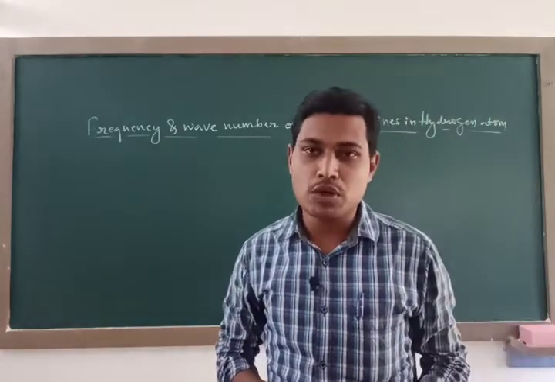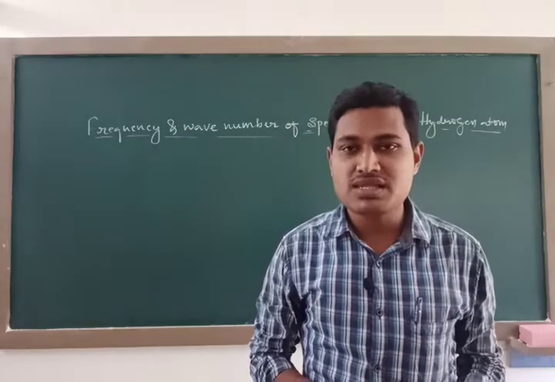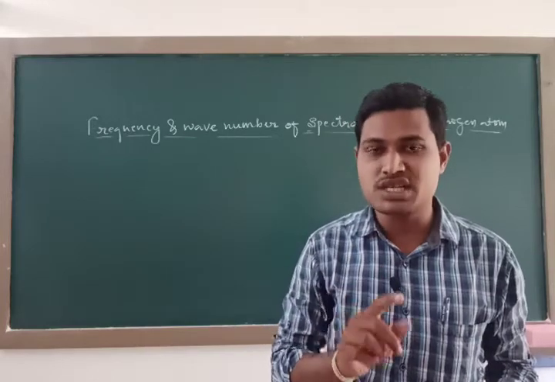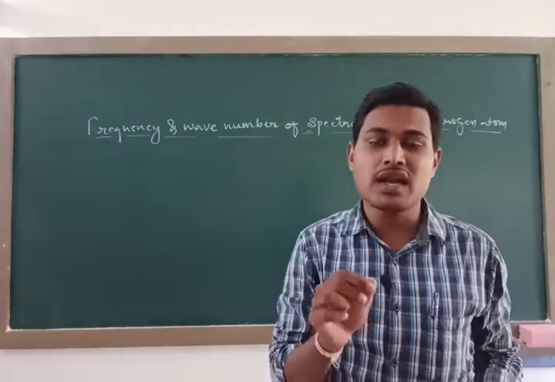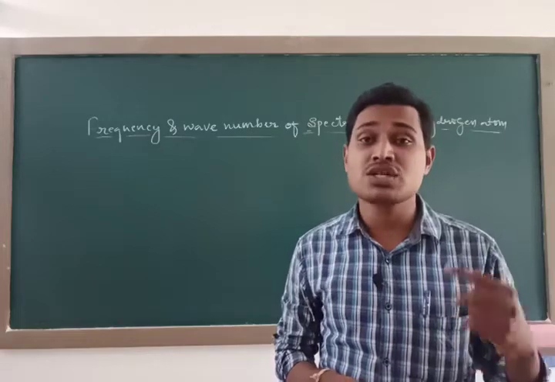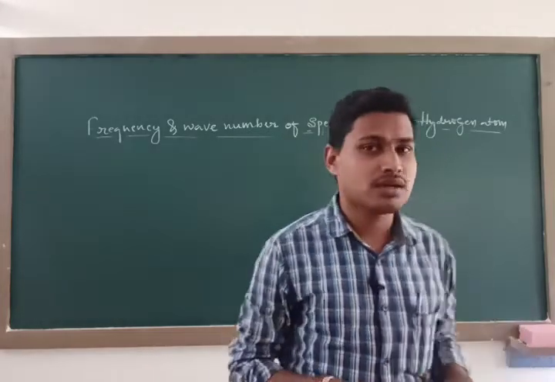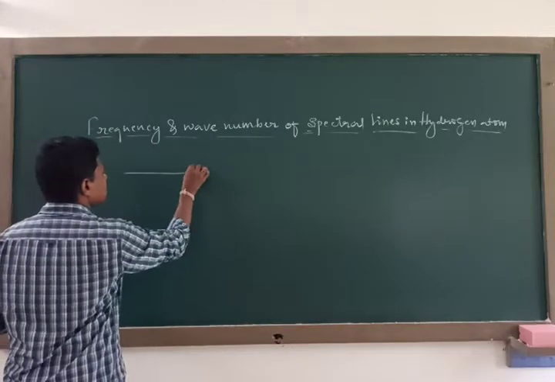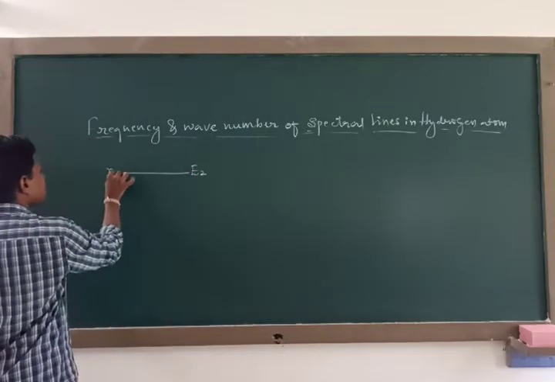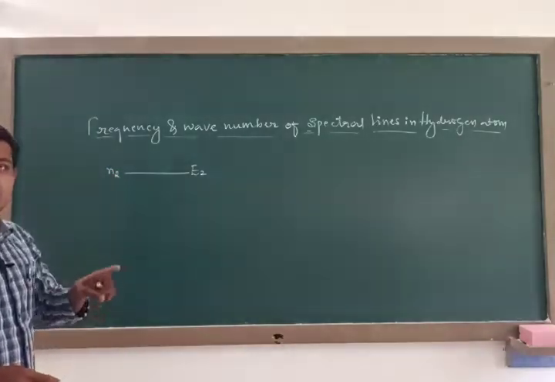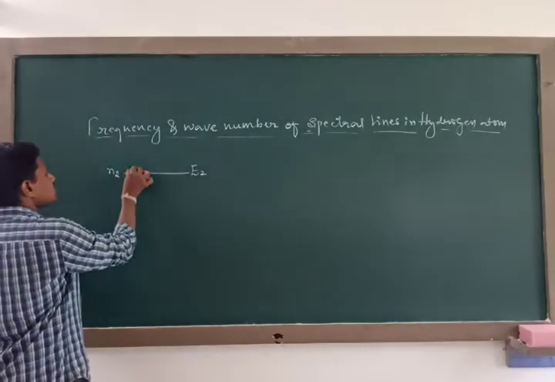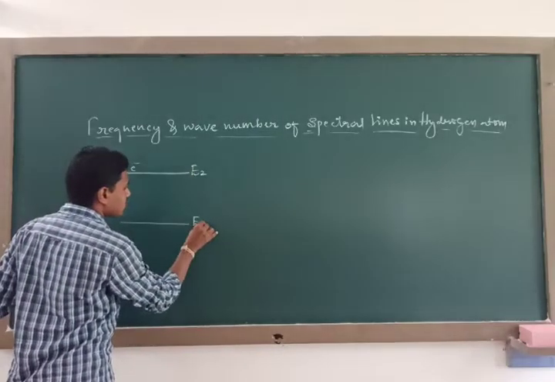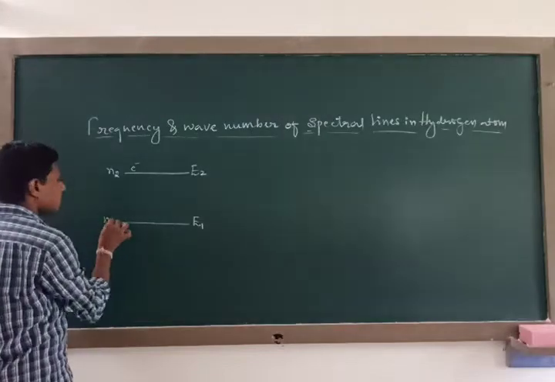So what does Bohr's third postulate state? When an electron makes a transition from a stationary orbit of higher energy state, say for example the stationary energy state E2 corresponding to the orbit N2, to a stationary orbit of lower energy state, that is E1 and N1,